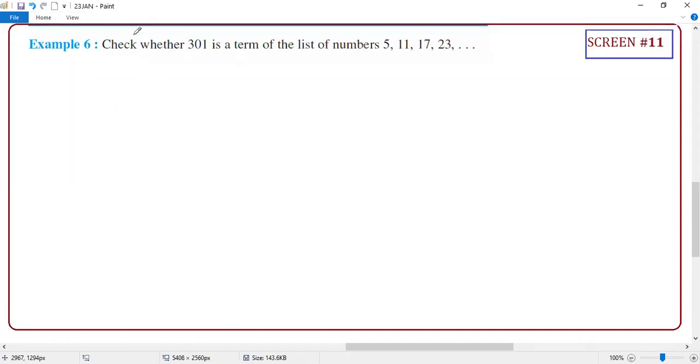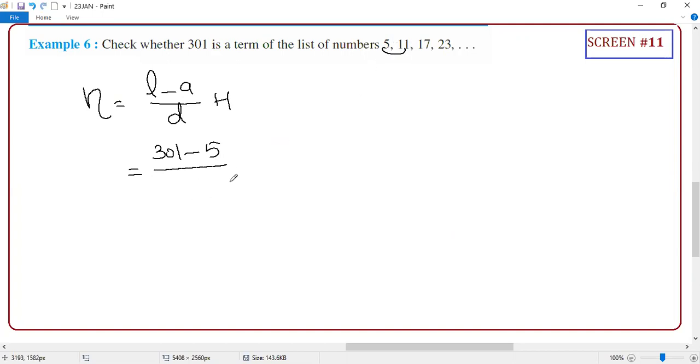Guys, I think the same thing: whether 301 is a term in this AP, you have to justify. Yes or no? So for justification, which formula, student? N only, correct or not? Whatever term you want to justify, that is your last term, minus the first term, divided by the common difference, 11 minus 5, which is 6. So 301 minus 5 is what, student?